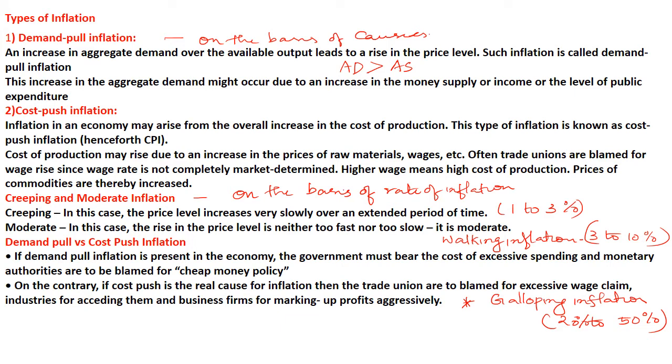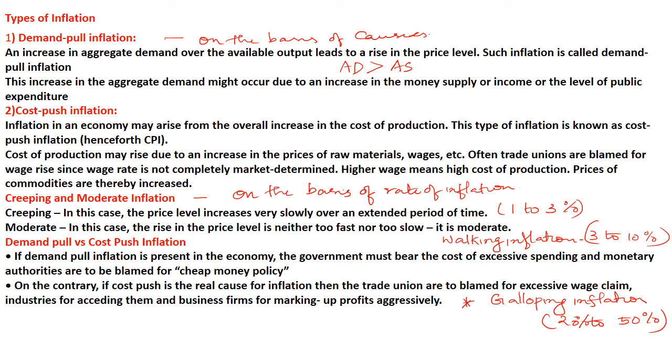Then galloping inflation, extraordinarily high: for a particular product the price was 100 rupees, and there is a 20 to 50% rise in that price level, so that is known as galloping inflation. Okay, so these are some of the types of inflation on the basis of rate of inflation, right? Now on the basis of causes, we have demand pull inflation and cost push inflation. What do we mean by demand pull inflation? Aggregate demand is high but the supply is less. We can write it as aggregate demand greater than aggregate supply, so that is